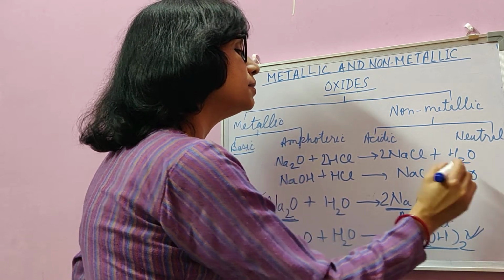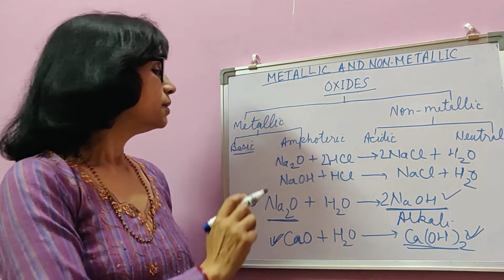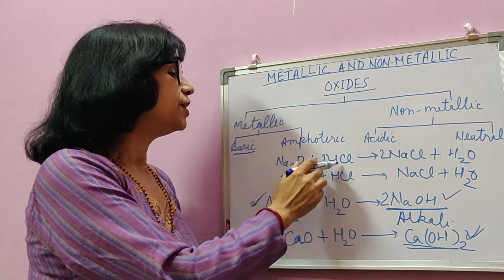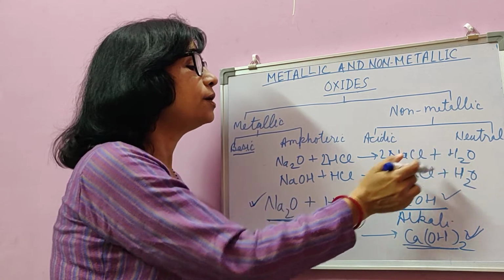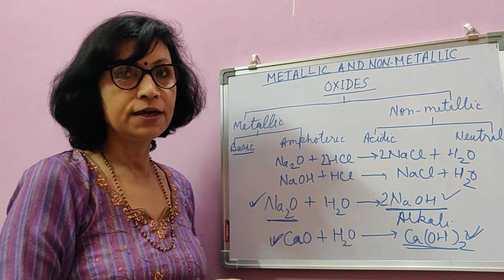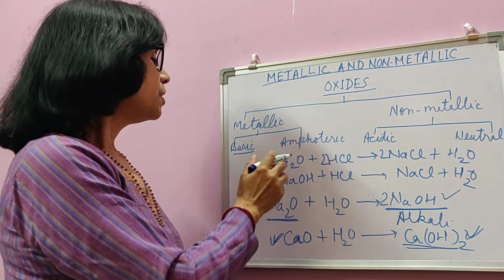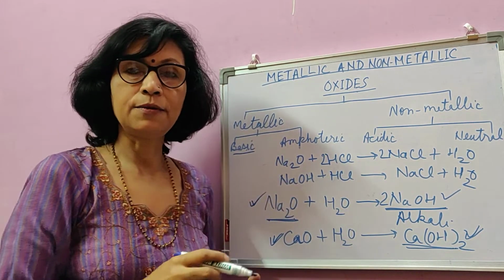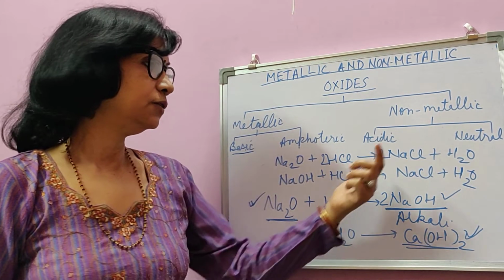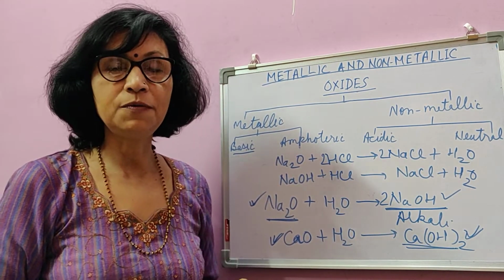The meaning is that a substance which reacts with acid to form salt and water as the only product is said to be a base. So from that point of view, metallic oxide or hydroxide, both of which react with acid to form salt and water, are said to be bases.